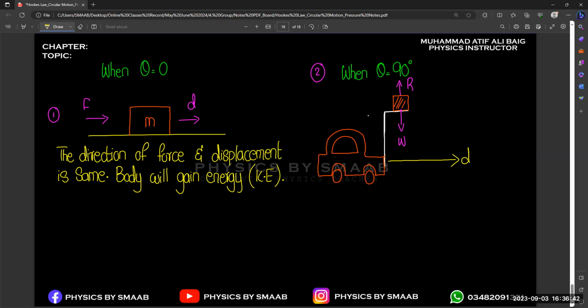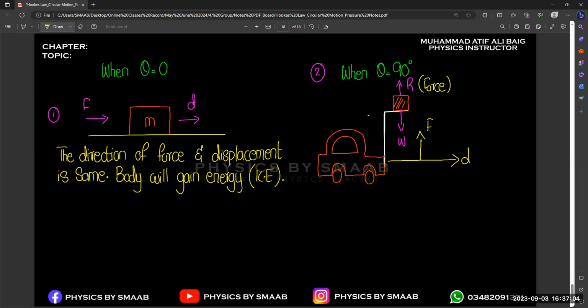Clear? So you can see this is the direction of force, and it is completely perpendicular to the direction of displacement. So in that case, you are doing zero work done, right? Because both are perpendicular. Force is in one direction, displacement is in a different direction.